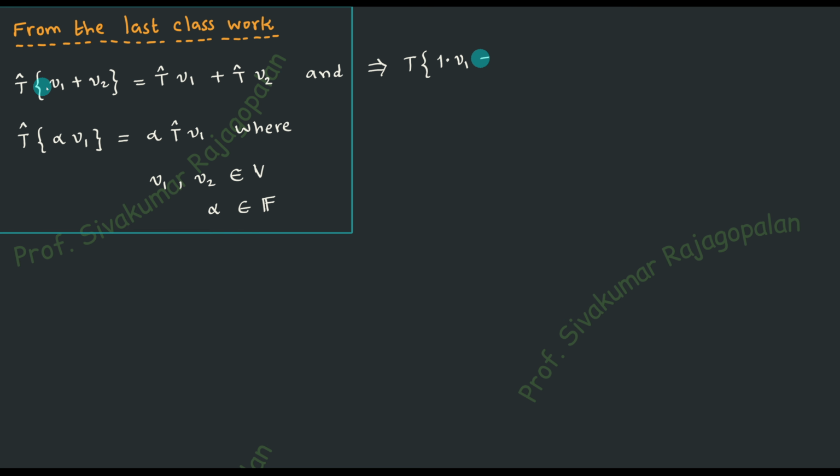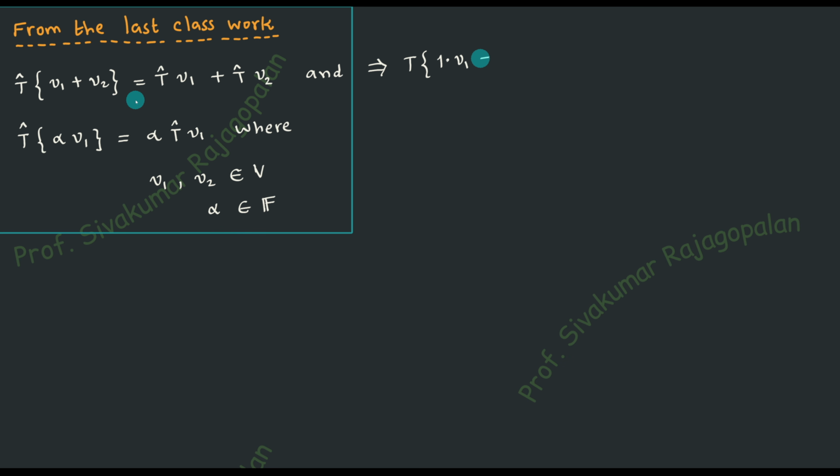Already 1 times V1 is there, right? So even though nothing is explicitly written, the meaning is 1 times V1 and 1 times V2. Which means that if you compare with the second property, it's very clear that we are taking alpha equal to 1 and using it here. So alpha equal to 1 has already been used in the first property.